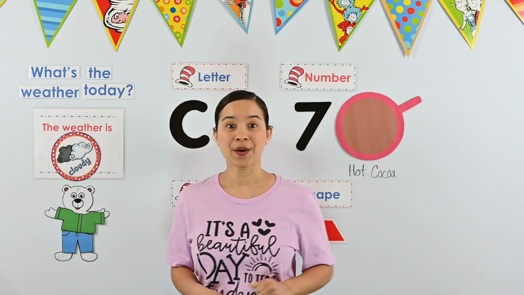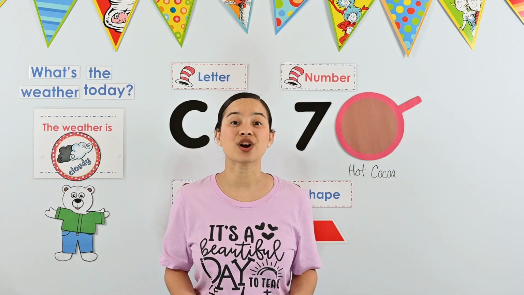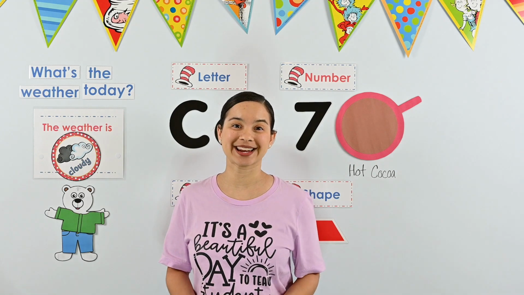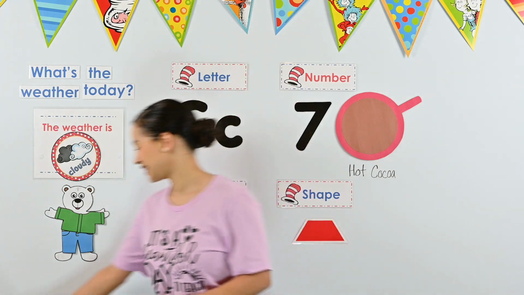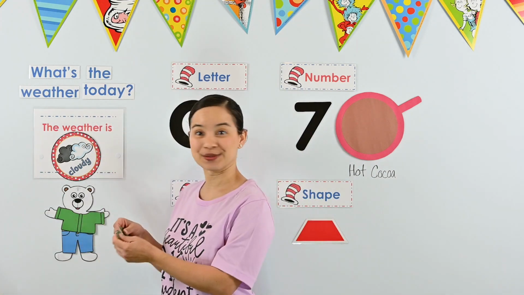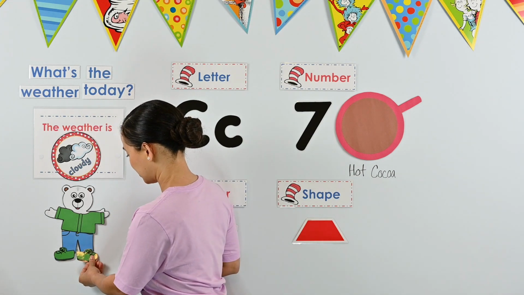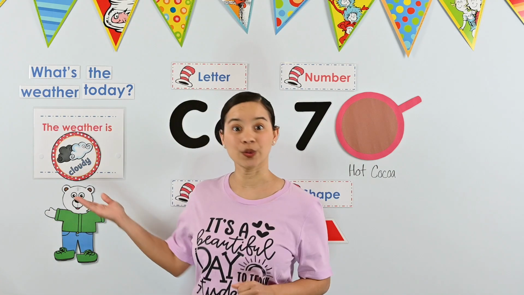There we go. Now Perry needs his shoes. Perry's shoes are the same color as his shirt. What color will Perry's shoes be today? Perry's going to wear green shoes. Let's put the green shoes on Perry the polar bear. Wow, Perry the polar bear looks warm. He's all ready for the cold and cloudy day.